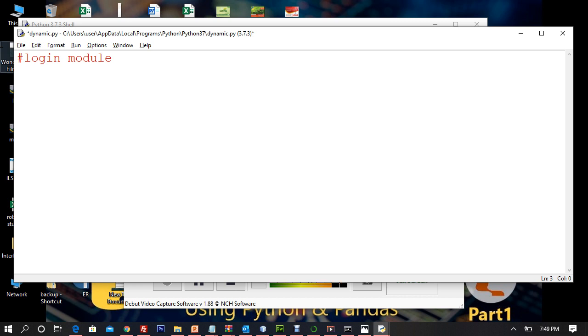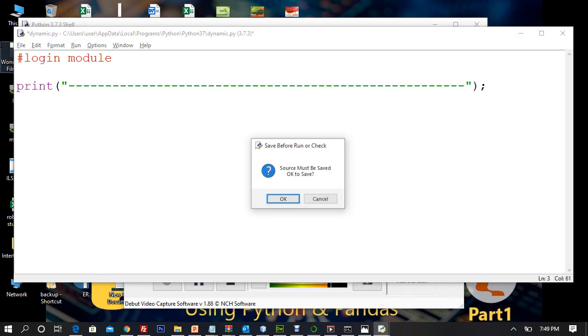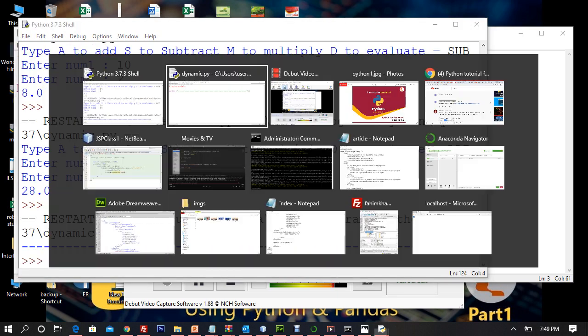All right, so let's get started. Input. Okay, let me document it in a very nice manner. So I'll say print. Let us design it. So first things first, I'm printing this line. So let me see. Yeah, we are getting a nice line.